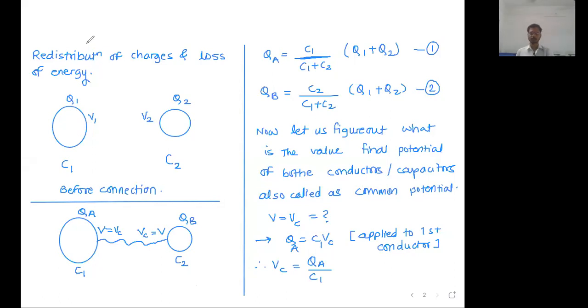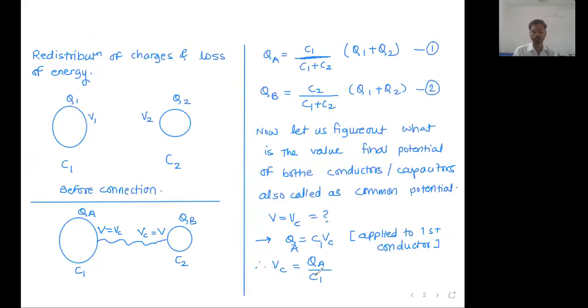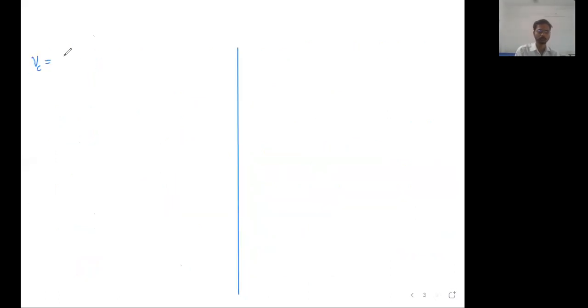We want to find out the common potential, right? So I can write common potential is equal to QA upon C1. What is QA? QA is the capacity fraction of the total charge. What is capacity fraction? C1 upon C1 plus C2.